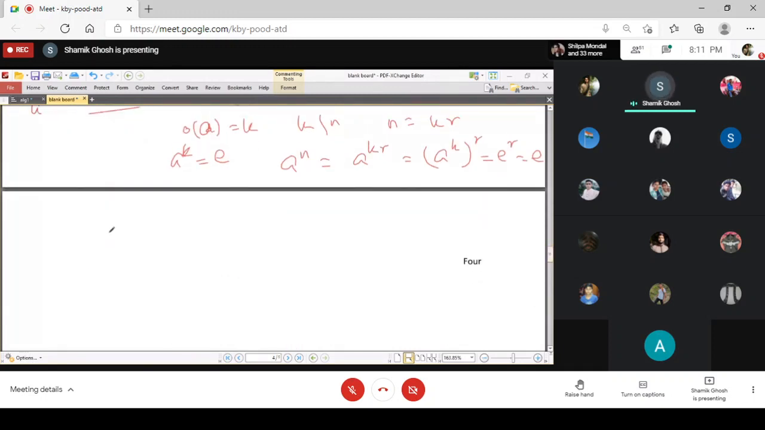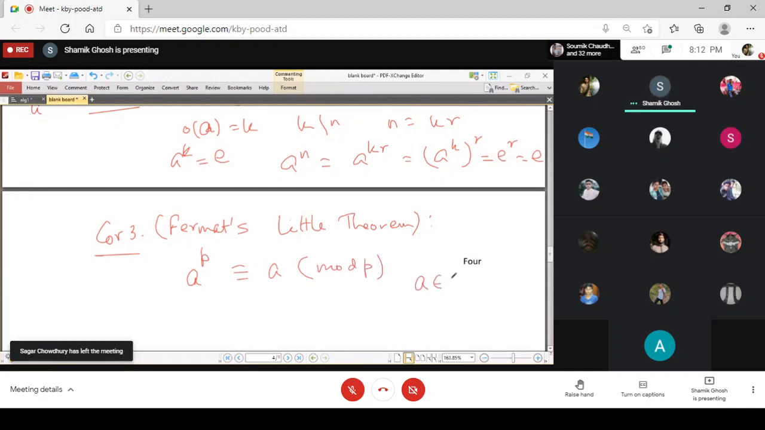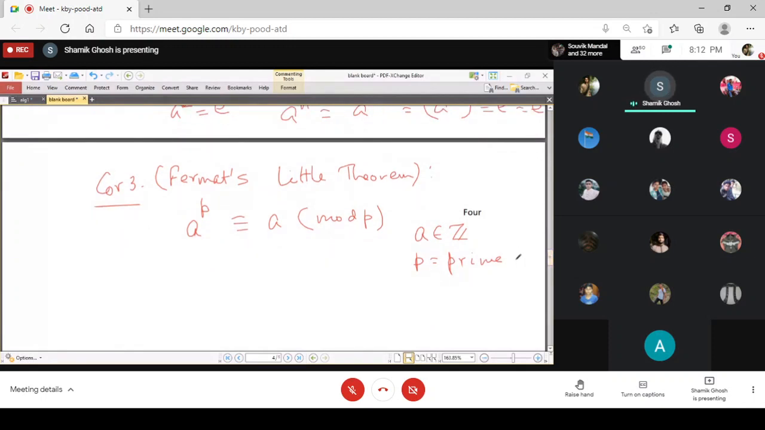The third application: you see how powerful Lagrange's theorem is. We can get many results in number theory also, such as Fermat's little theorem, which says that a to the power p is congruent to a mod p for any integer a and p prime. That is a simple result of number theory, but you see how we can prove this by means of group theory and Lagrange's theorem.